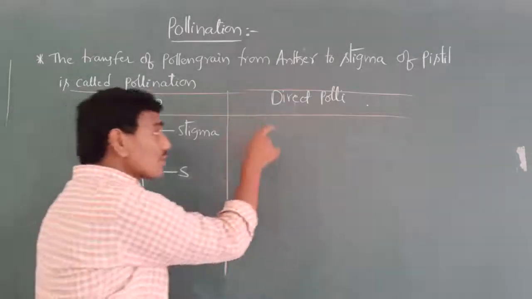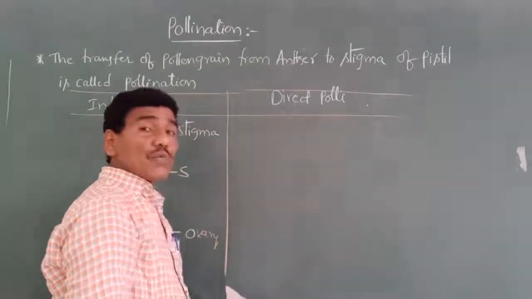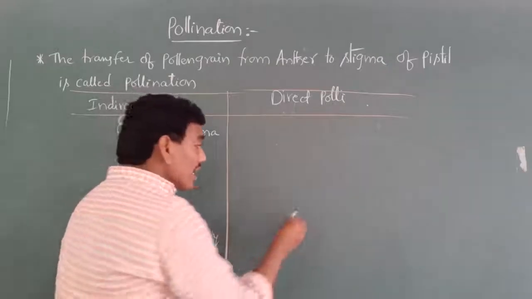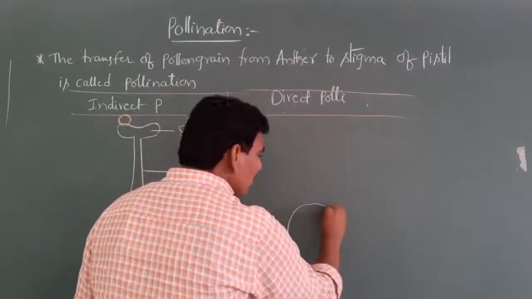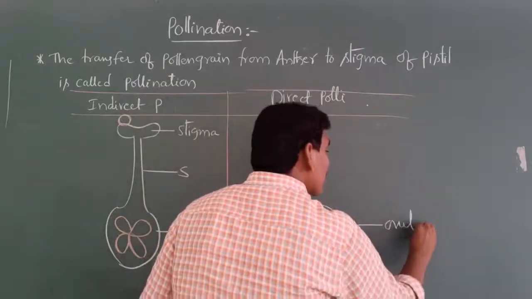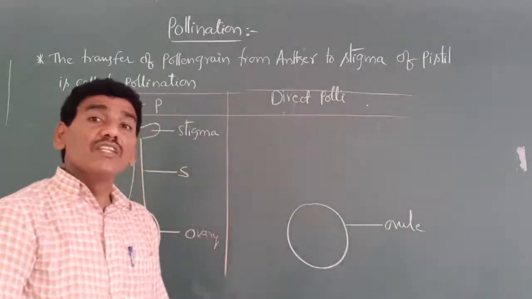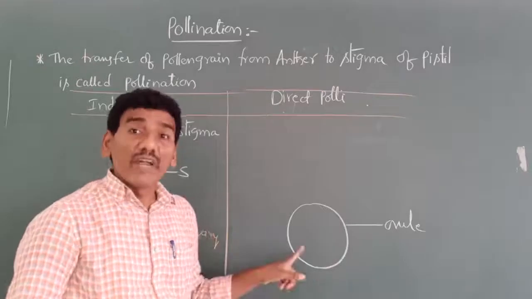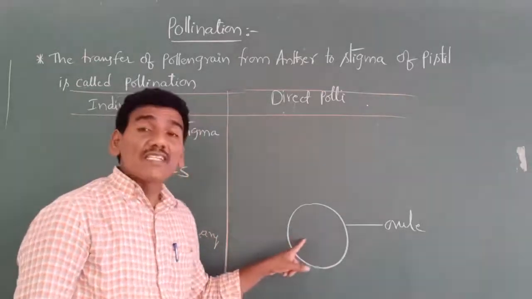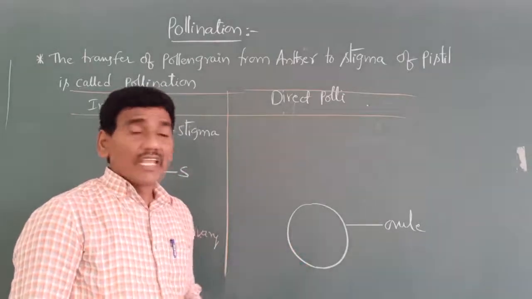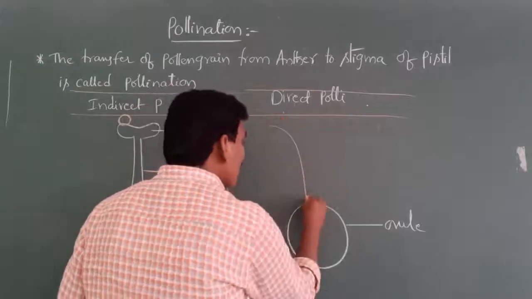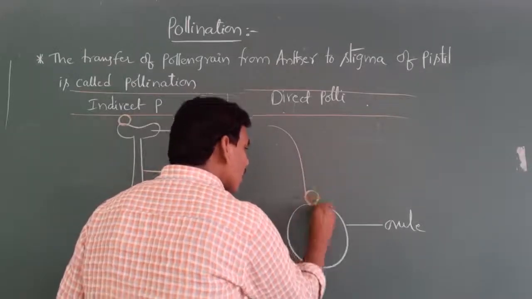But in gymnospermic plants, this is nothing but the ovule. In gymnosperms, the ovary is absent. Due to the absence of the ovary, the pollen grains fall directly on the ovule.